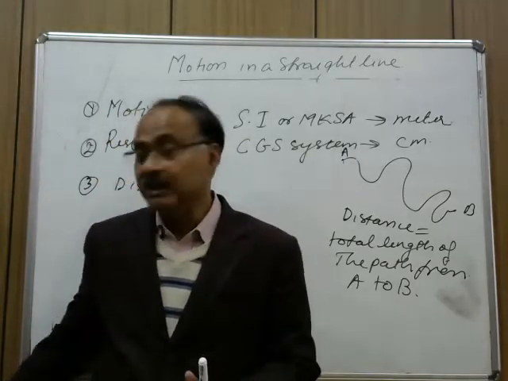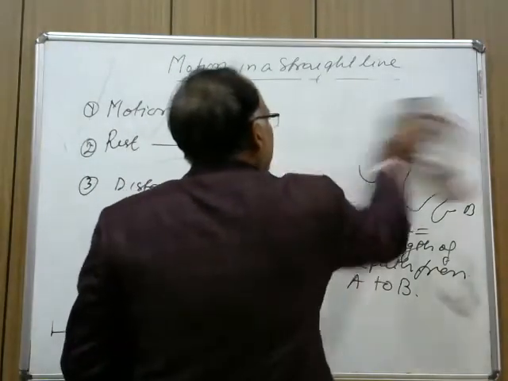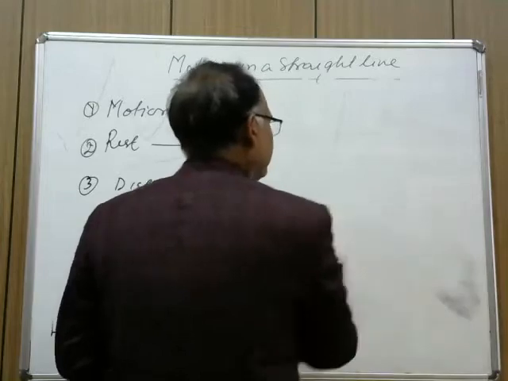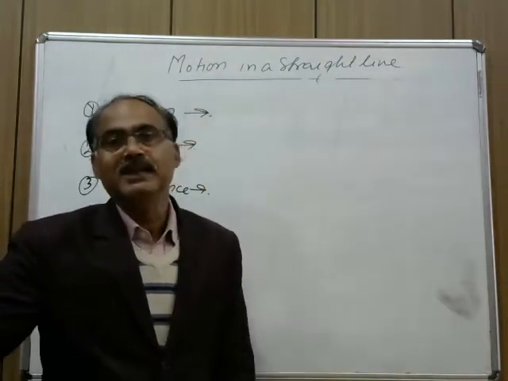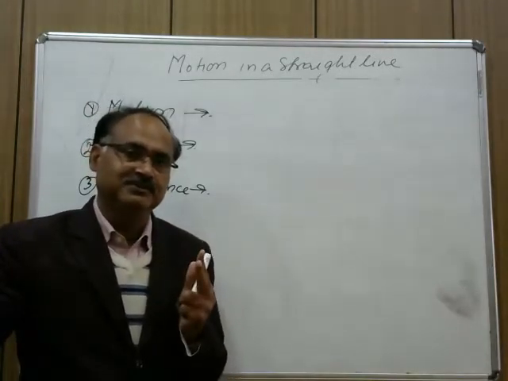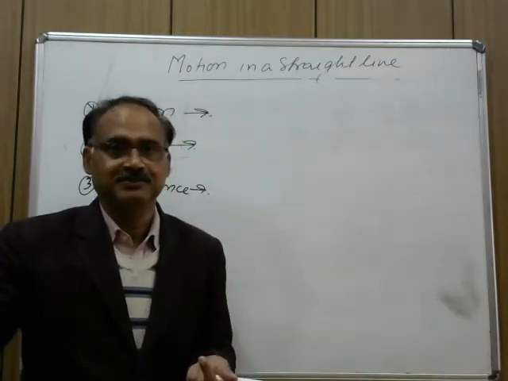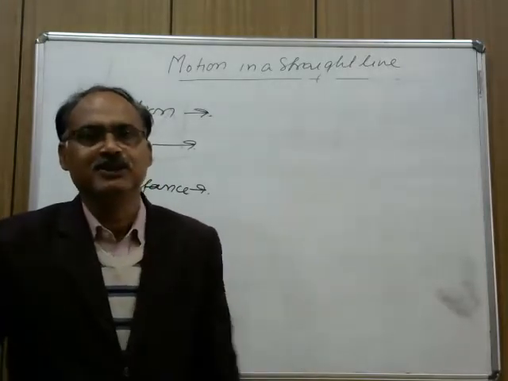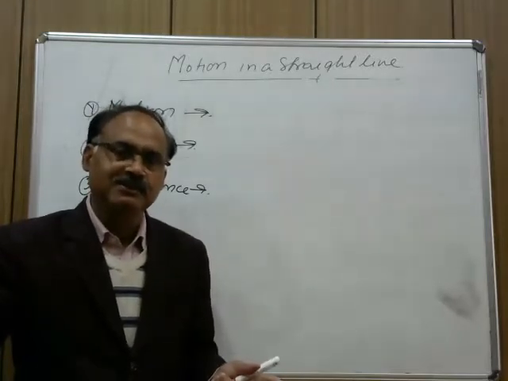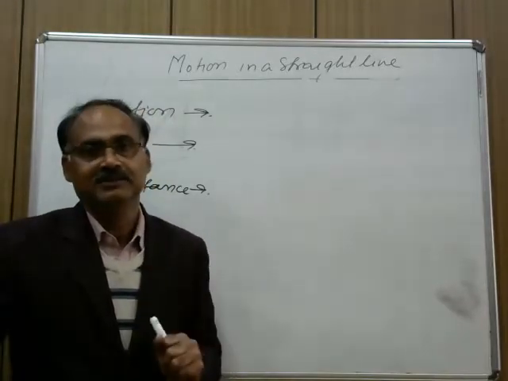Now the second thing is displacement. If you say that a body is displaced, then there are two questions: in which direction and by how much. By how much refers to the magnitude of the displacement, and the direction refers to the nature of this quantity, that it is a vector quantity.